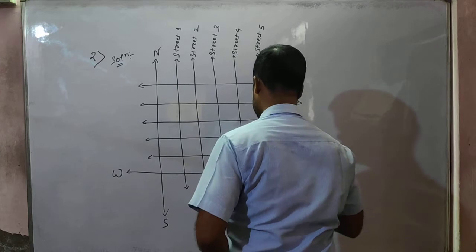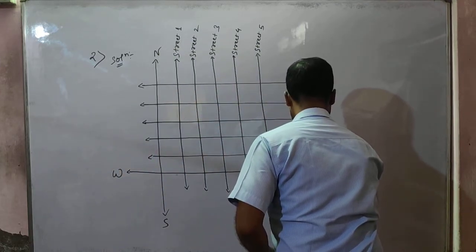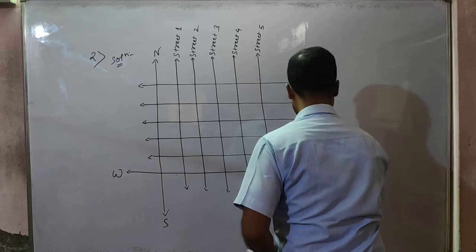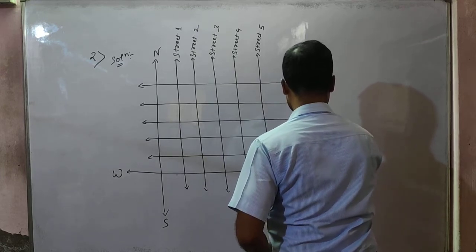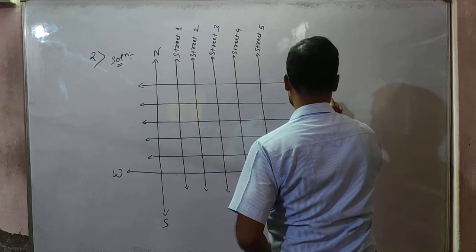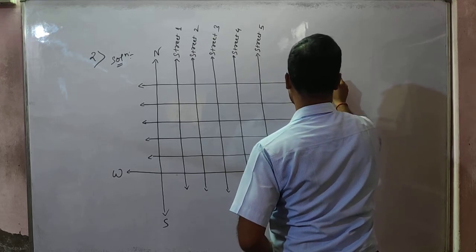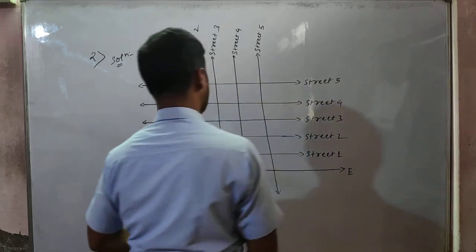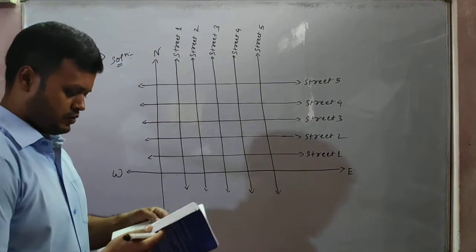And here again, street number 1, street number 2, street number 3, street number 4, and street number 5. Okay, students. So now see what the question is saying.